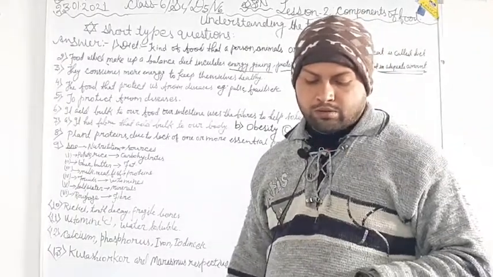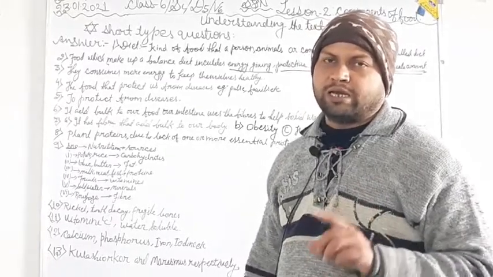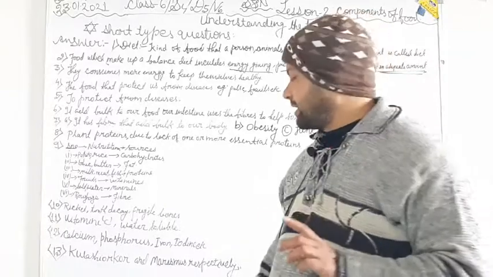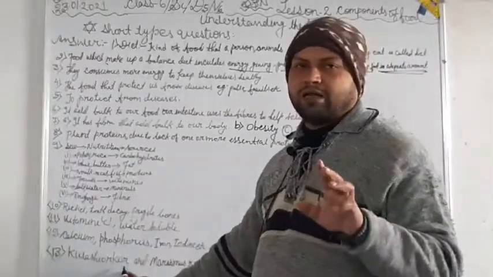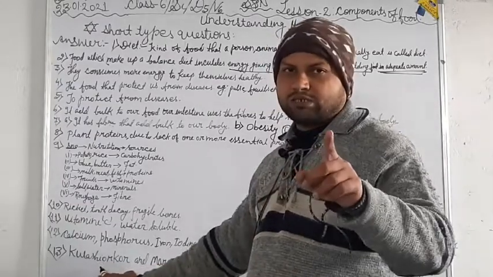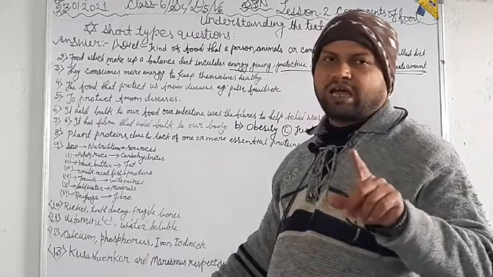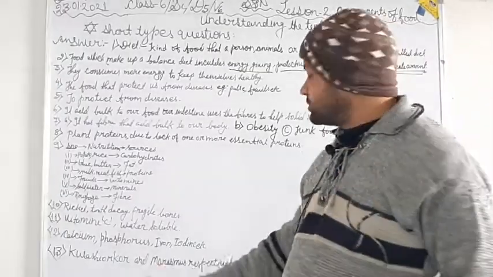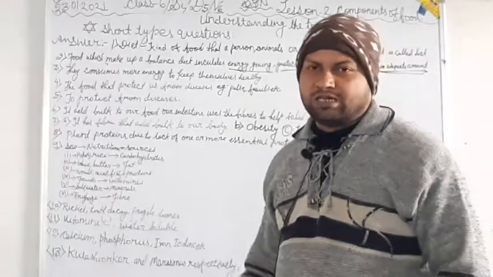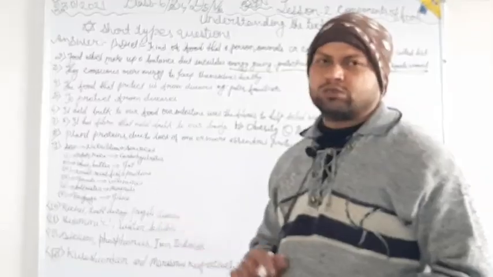If there is an extreme lack of proteins, then you should remember the kwashiorkor disease, and by the lack of energy giving foods they can suffer from marasmus. So these are the answers written by us for short type questions.